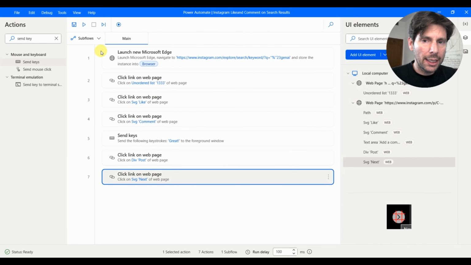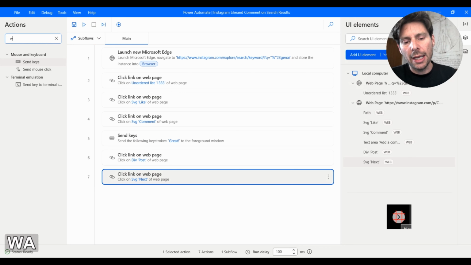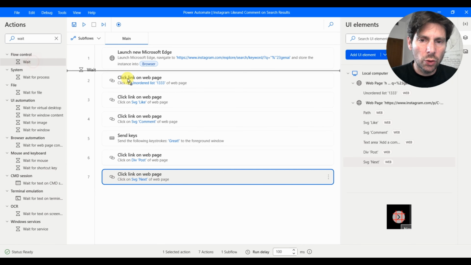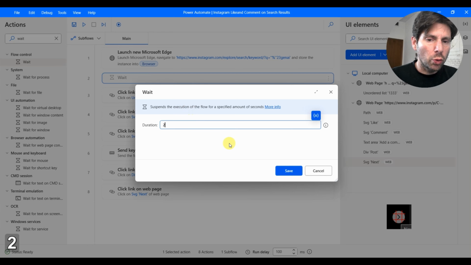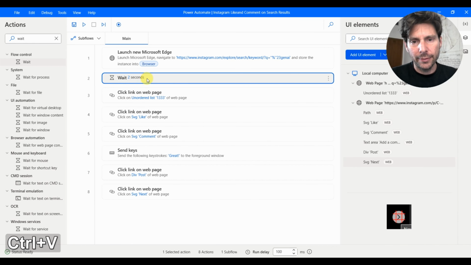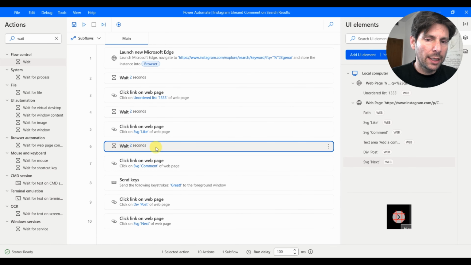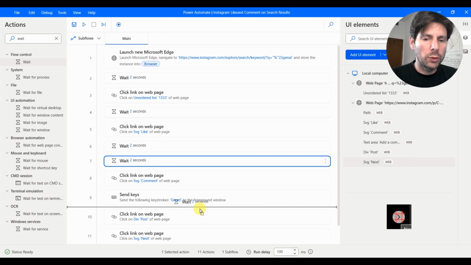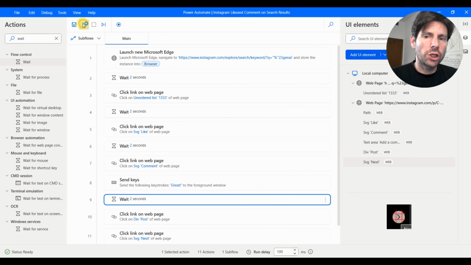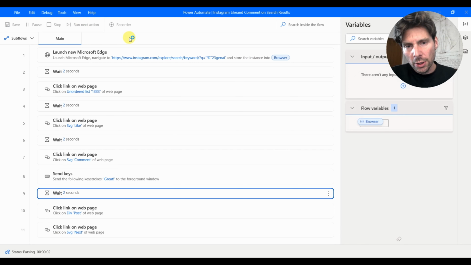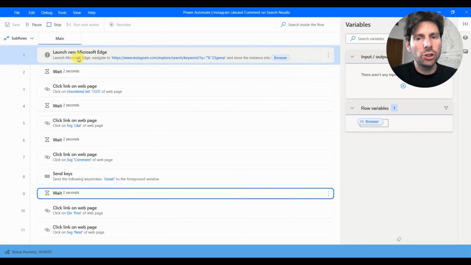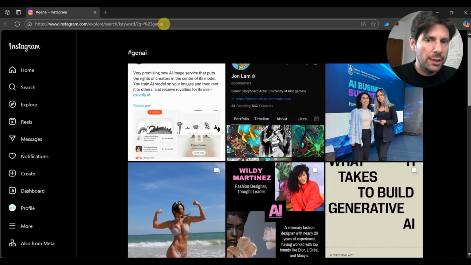So let's save this. Let's run our automation, but let's add a couple of waits. Waits are going to allow the page to load a little bit. And also, since we are simulating lots of things from the user, it's a good idea to simulate it just like a user, waiting a couple of seconds between different interactions. So let's try our automation by running our flow. It's going to launch a new Microsoft Edge. Let's see what happens. It's going to the generative AI, and I can change this if I wanted to use different kinds of tags. So let's see if it's going to click on the first image.